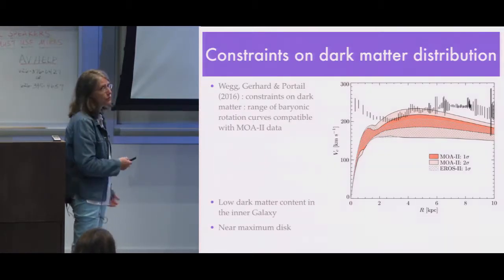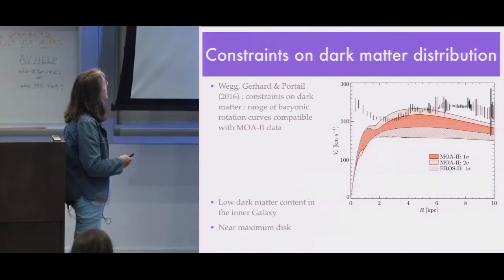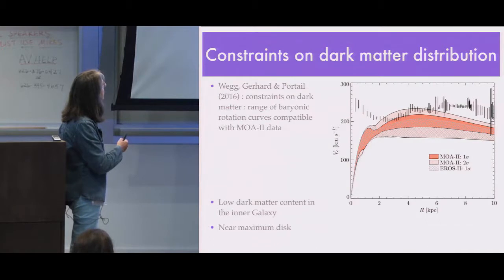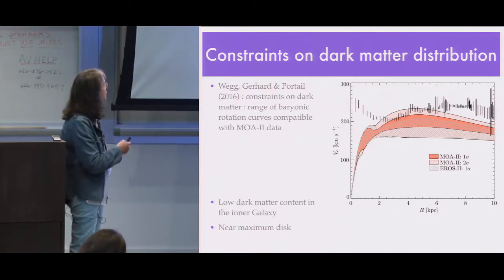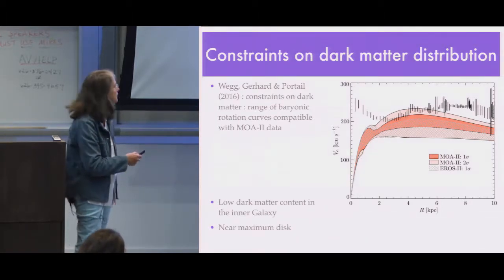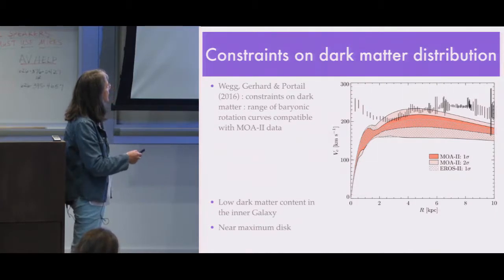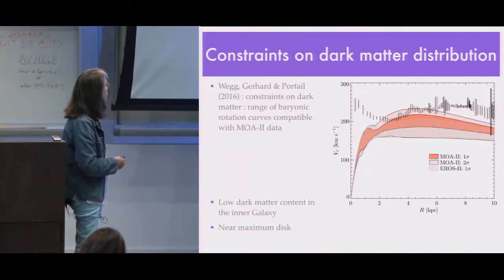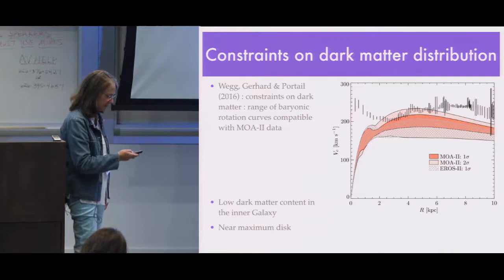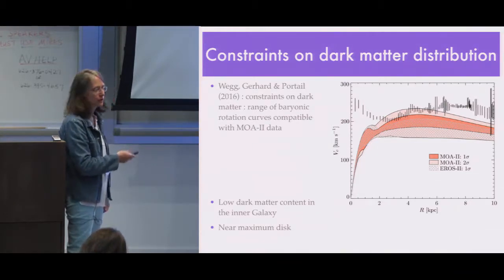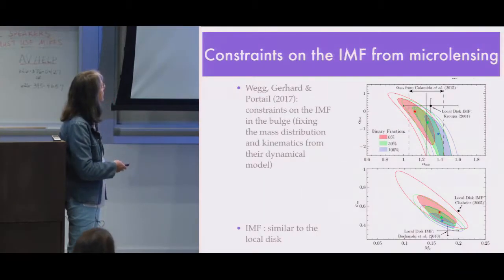There have been some attempts to determine the dark matter distribution from microlensing itself, for example in this paper. They fitted different rotation curves that fitted the optical depth here. And they explain that they don't need a lot of dark matter in the inner galaxy, so we have a near maximum disk. I have no time to show more, but you can look at this paper.